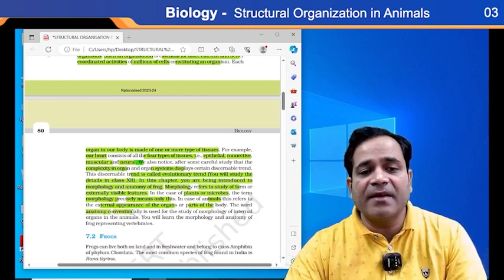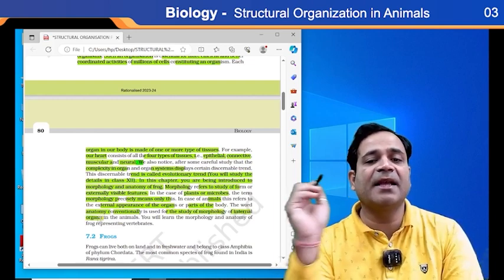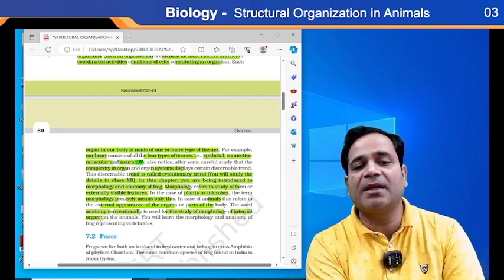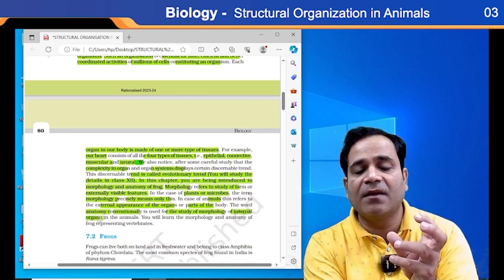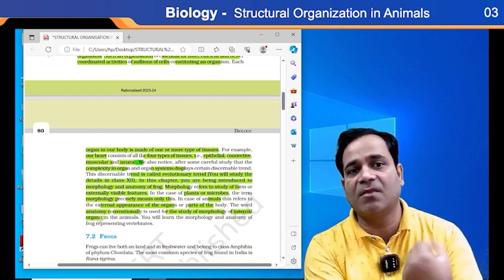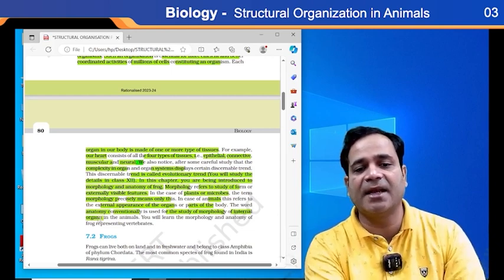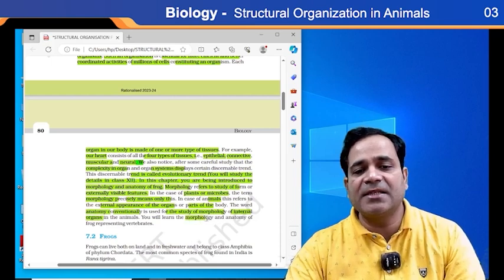The word anatomy conventionally is used for the study of morphology of internal organs. See what I'm saying? If anybody says anatomy, it means the study of morphology of internal organs in animals. So we will learn morphology as well as